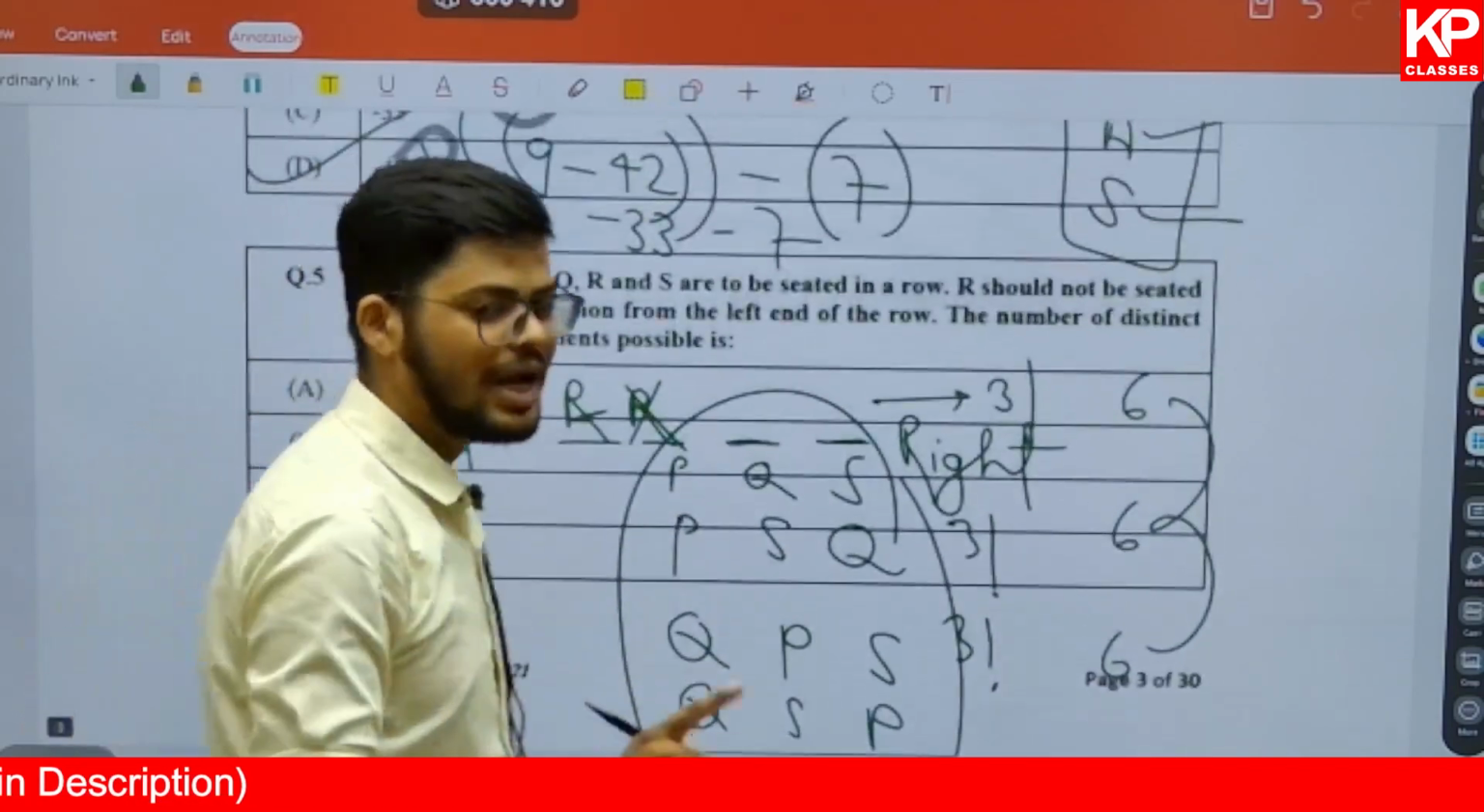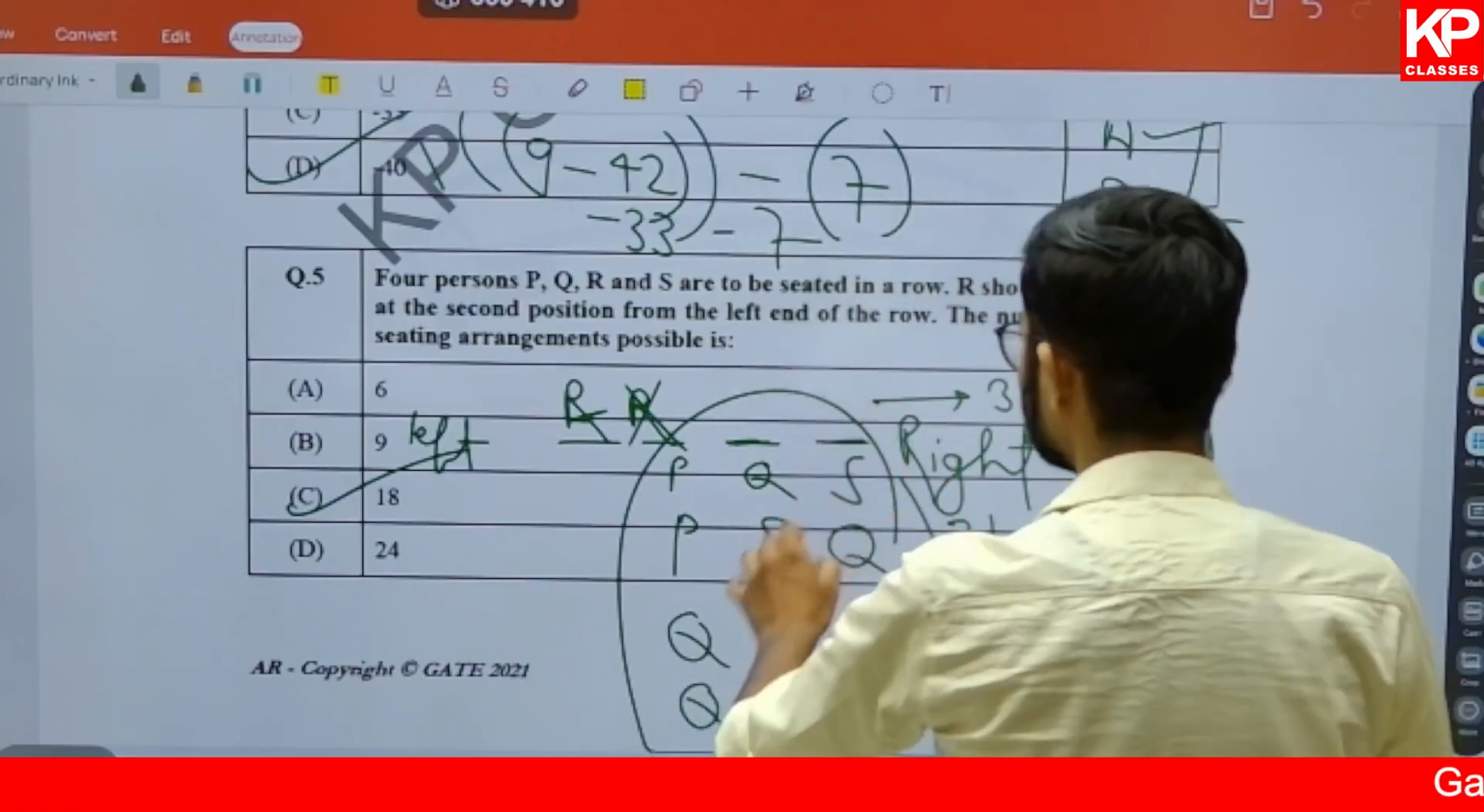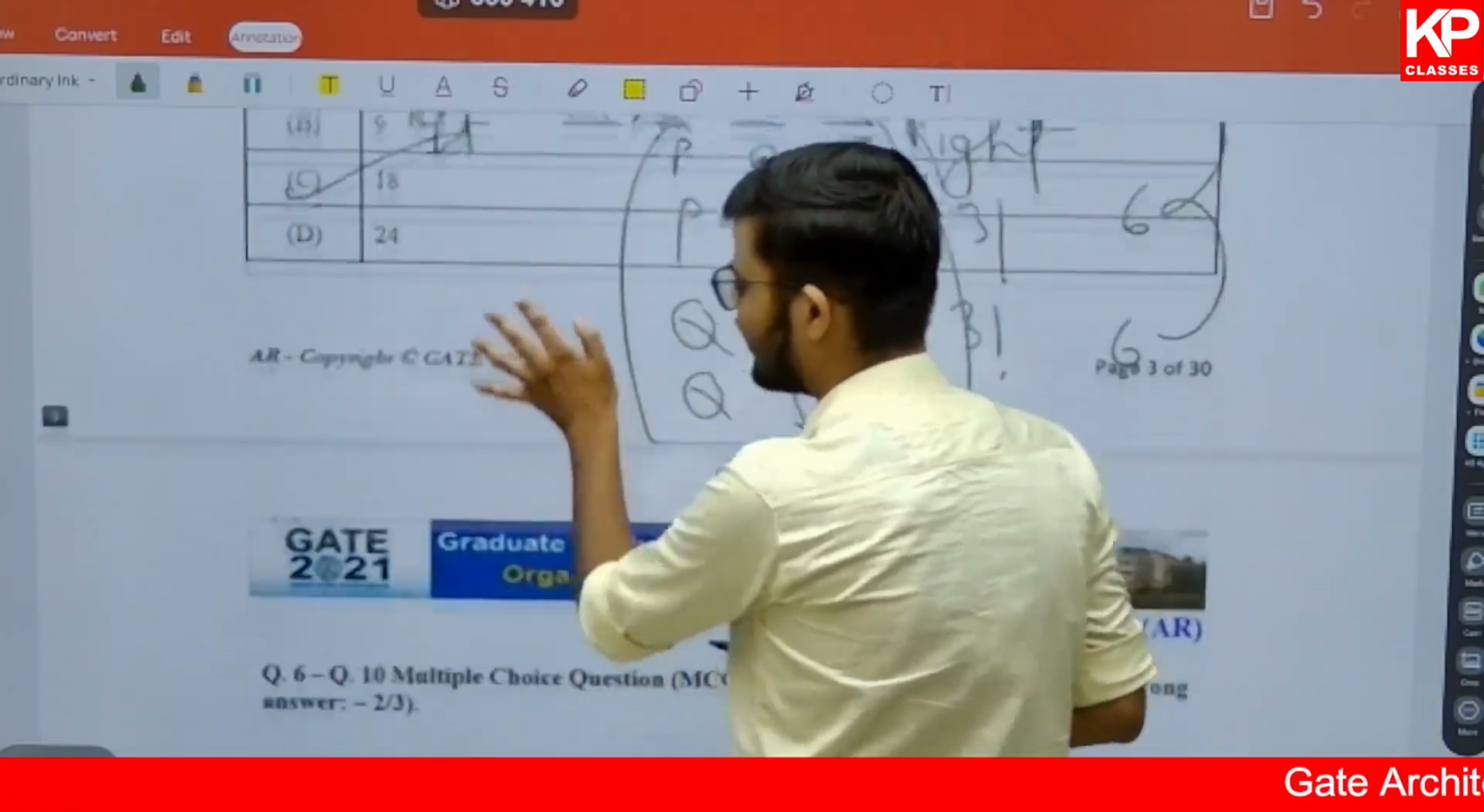So 3 places can be filled in 3 factorial ways, and that is how 3 factorial, 3 factorial, 3 factorial, total 18 possible outcomes are there, and option C will be the correct one.